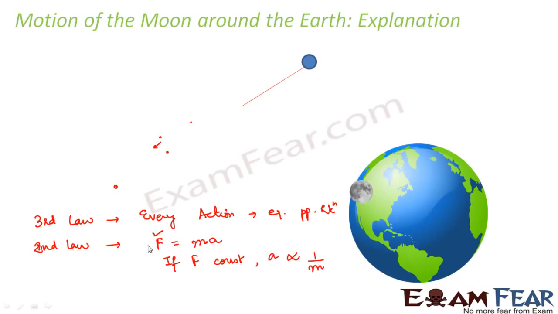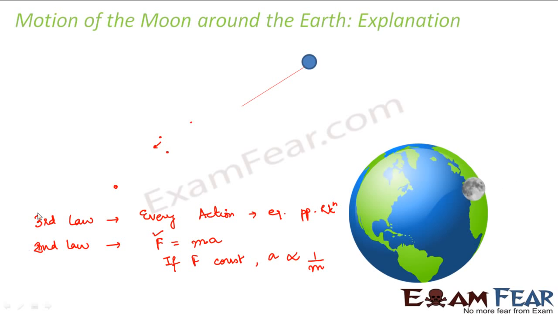If you have two bicycles, on one bicycle there is a very thin boy sitting, and on the other one there is a very fat boy sitting. So if you apply the same force to both of them, will both bicycles move at the same speed? No, because the boy with greater mass will move a little slowly. The boy with the lesser mass will move fast. So that means acceleration is inversely proportional to mass.